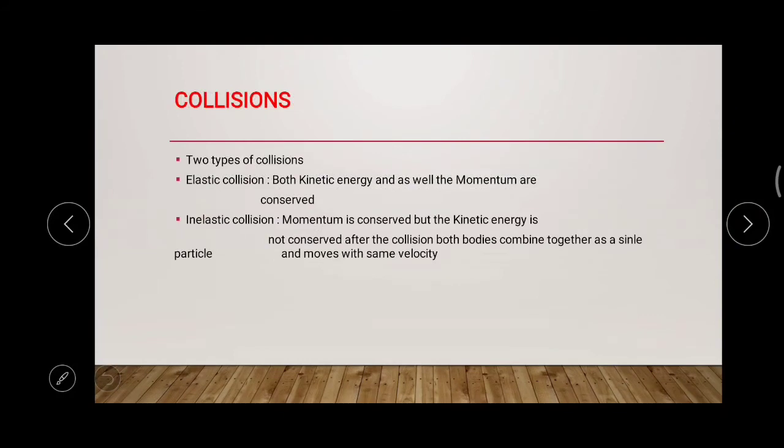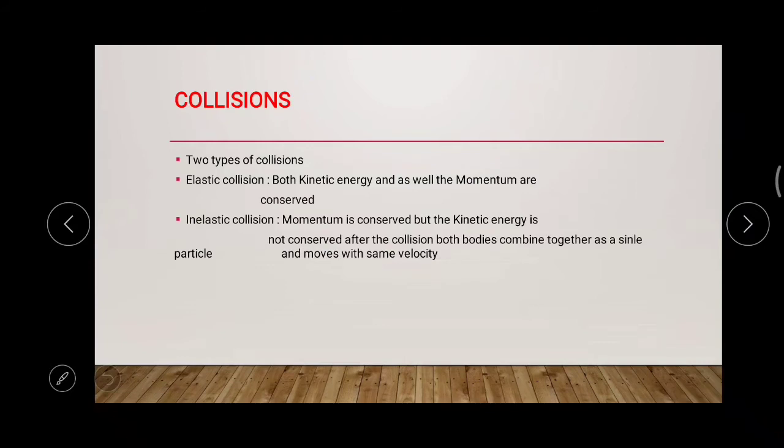So there are two types of collisions: elastic collision and inelastic collision. In the case of the elastic collision, both the kinetic energy and the momentum are conserved, before and after the collision. The kinetic energy will be equal before and after the collision, and the momentum will also be equal before and after the collision.